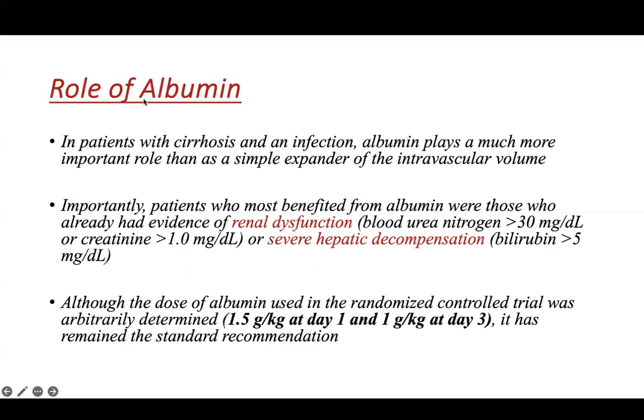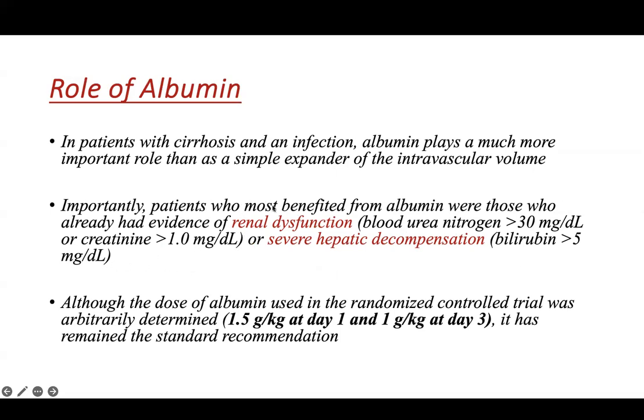Now the role of albumin in SBP. In patients with cirrhosis and an infection, albumin plays a much more important role than as a simple expander of the intravascular volume. Importantly, patients who most benefit from albumin are those who already have some evidence of renal dysfunction, that is blood urea nitrogen of more than 30 or a creatinine of more than 1, or patients having severe hepatic decompensation with a bilirubin of more than 5 milligram per deciliter.